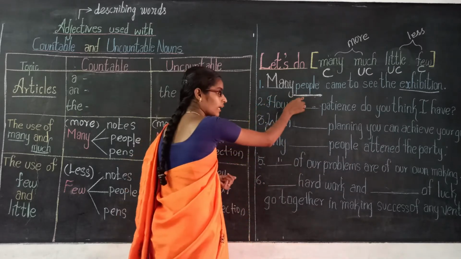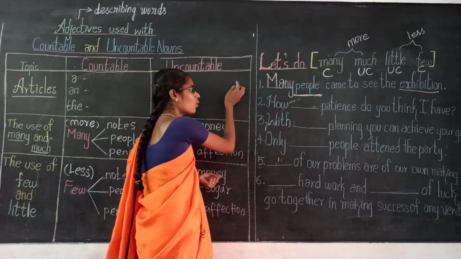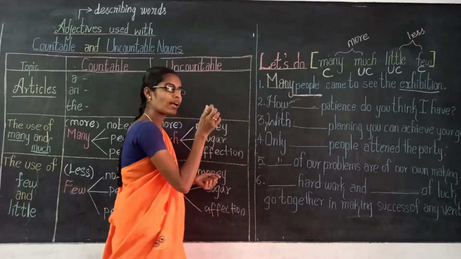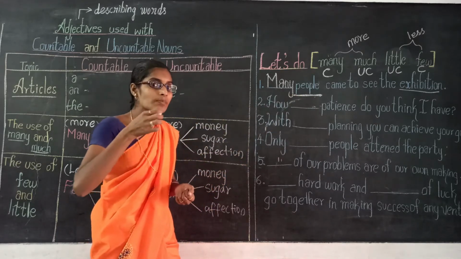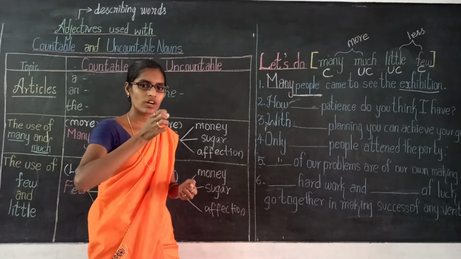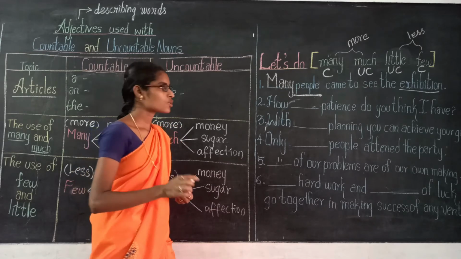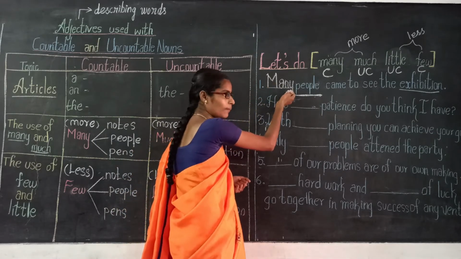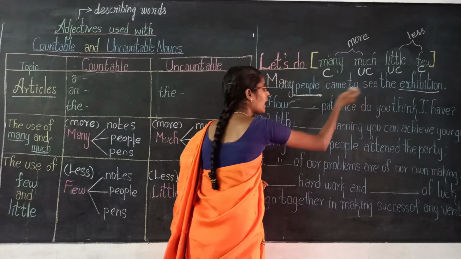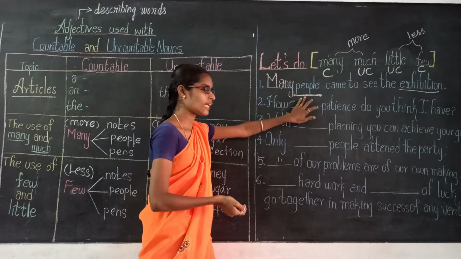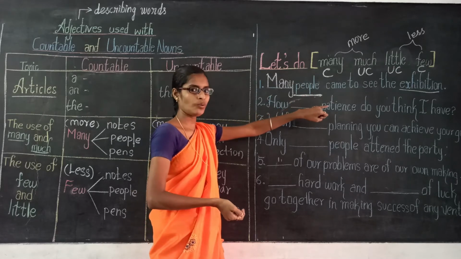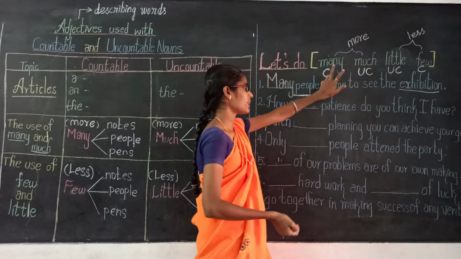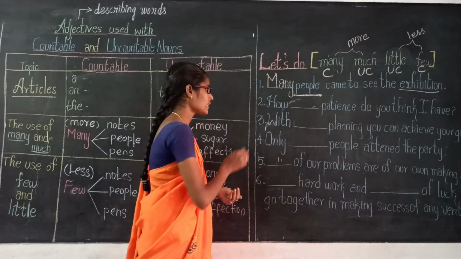If they had given only, "only dash people," the word only refers to less possibilities. Since they didn't give only, we use many. Many people came to see the exhibition. People is a countable noun with more possibilities, and a countable noun with more possibility takes many. Are you clear? Then the second one.